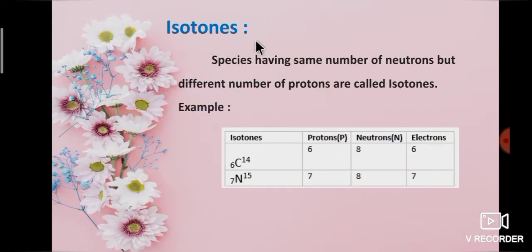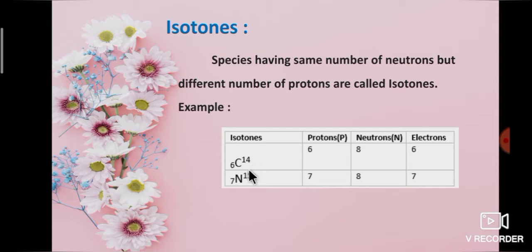Third one, isotones. Species having the same number of neutrons but different number of protons are called isotones. Once again I repeat, species having the same number of neutrons but different number of protons are called isotones.